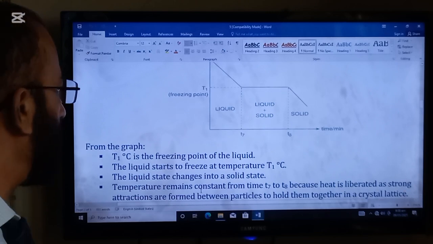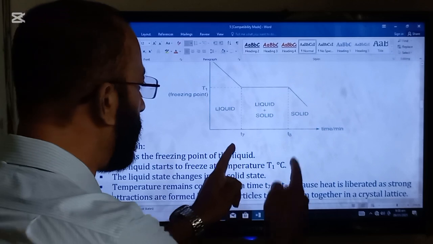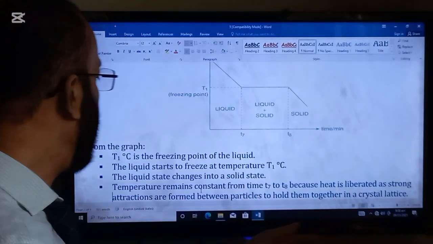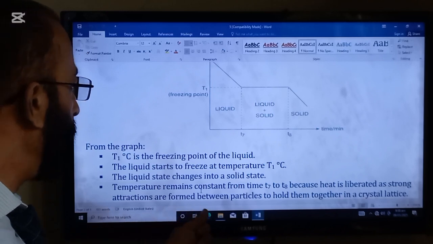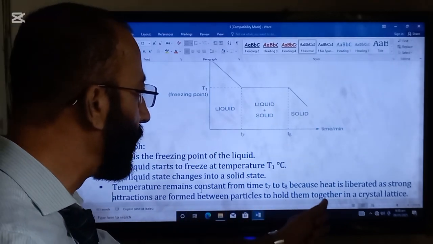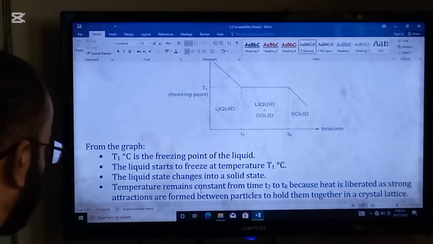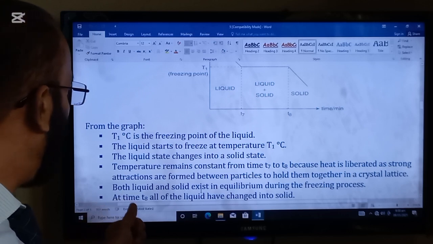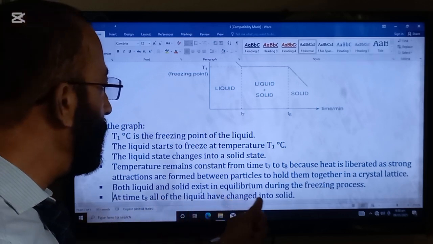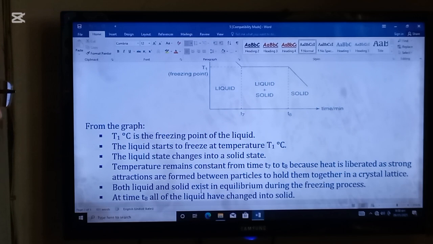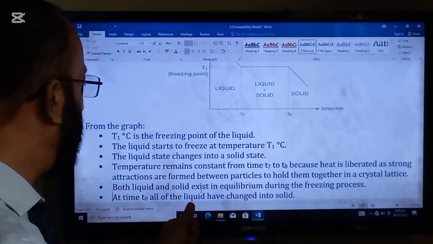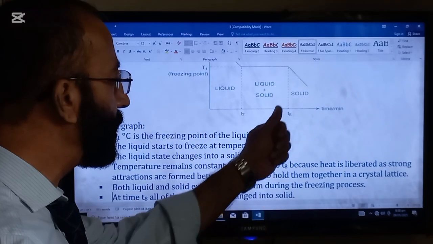Temperature remains constant from time T7 to T8. So this is the time T7 to T8 because heat is liberated as strong attractions are formed between particles to hold them together in a crystal lattice. Both liquid and solid exist in equilibrium during the freezing process. And at time T8, all of the liquid has changed into a solid.